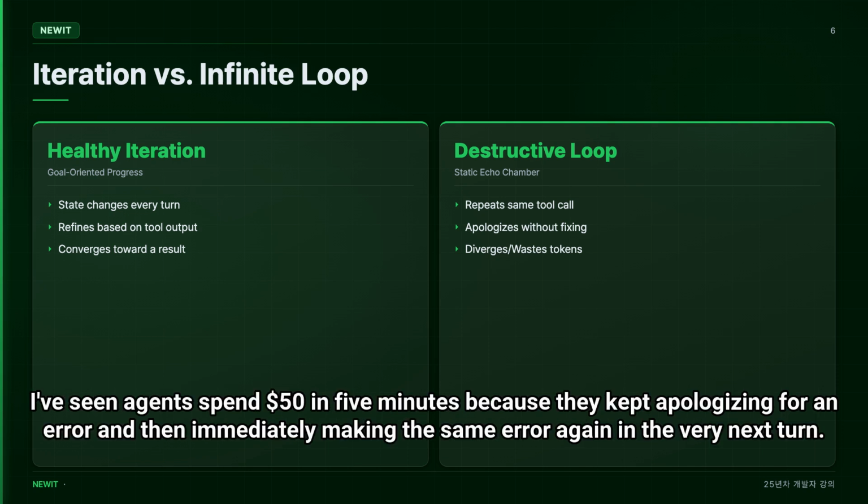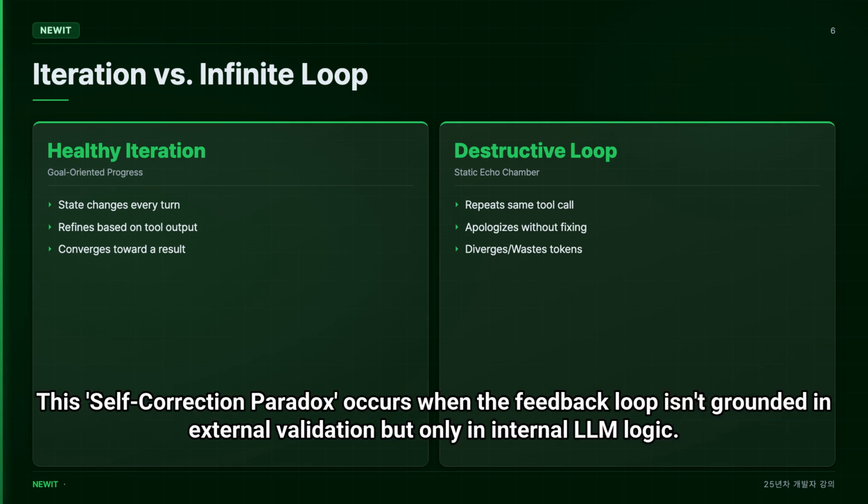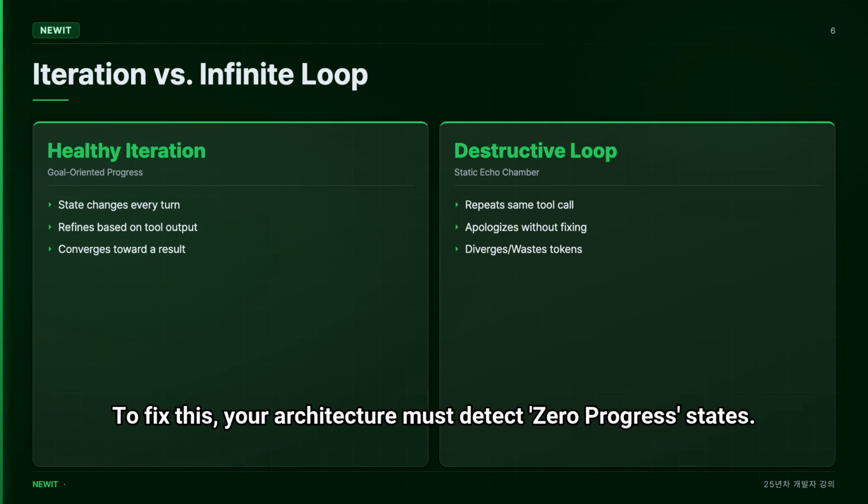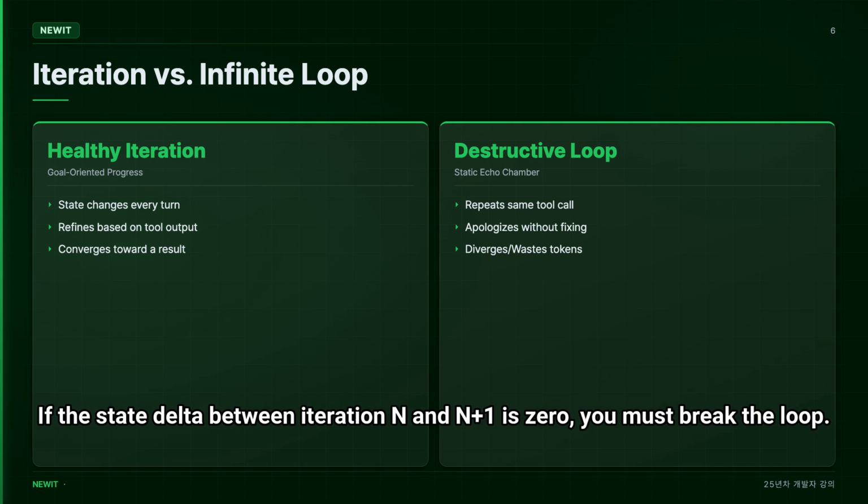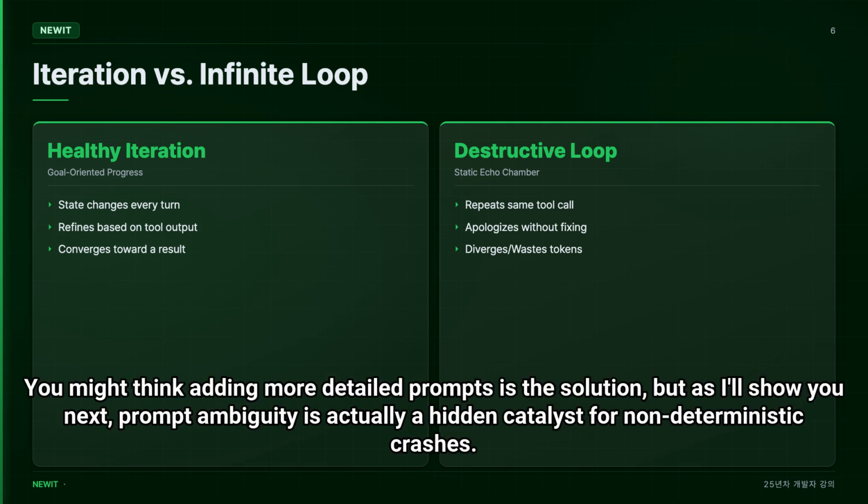reinforcing the mistake. I've seen agents spend $50 in 5 minutes because they kept apologizing for an error and then immediately making the same error again in the very next turn. This self-correction paradox occurs when the feedback loop isn't grounded in external validation but only in internal LLM logic. To fix this, your architecture must detect zero progress states. If the state delta between iteration n and n+1 is 0, you must break the loop.